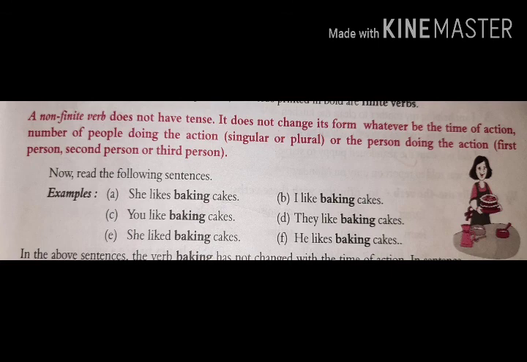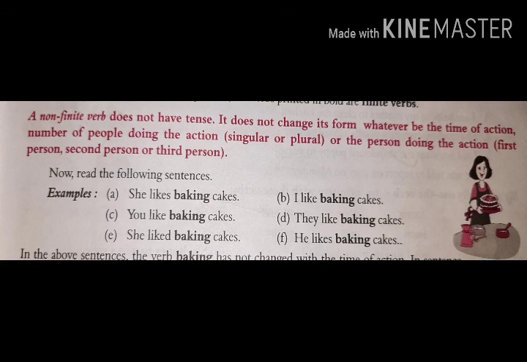Now see the examples. She likes baking cakes. Baking is a non-finite verb here. In the first one, she is third person and it is singular also, so we use likes. Likes is a finite verb and baking is a non-finite verb. The second is you like baking cakes.